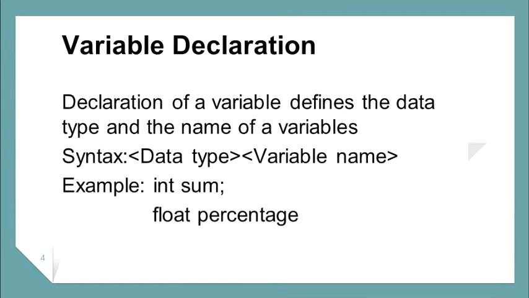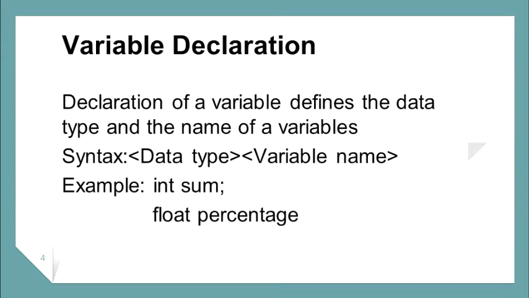Next one is variable declaration. Variable declaration defines the data type and the name of a variable. Syntax: data type, variable name. For example, int sum. Int is a data type and sum is a variable name. The second example is float percentage.